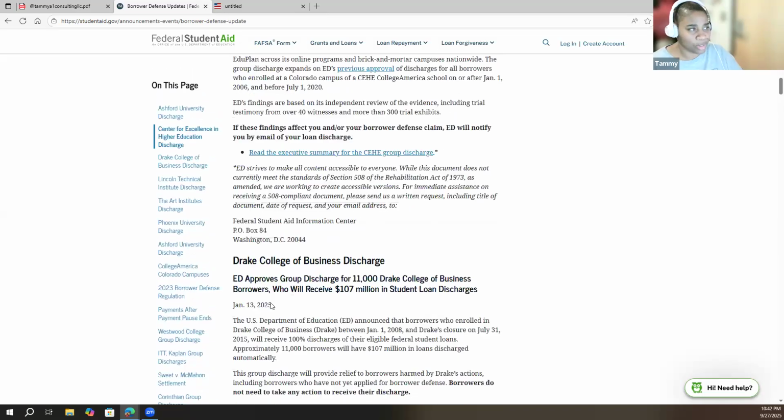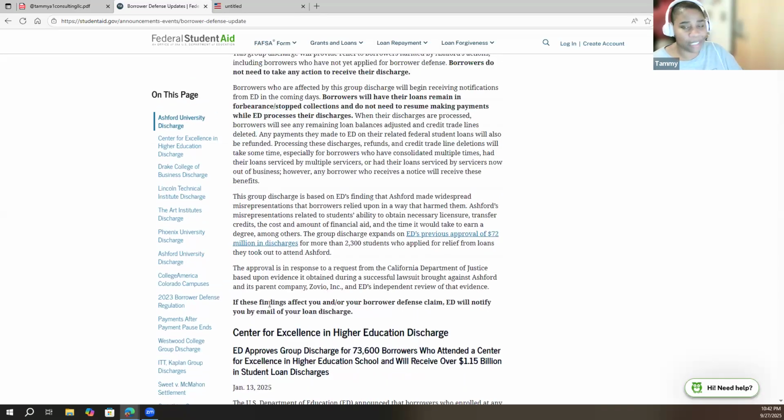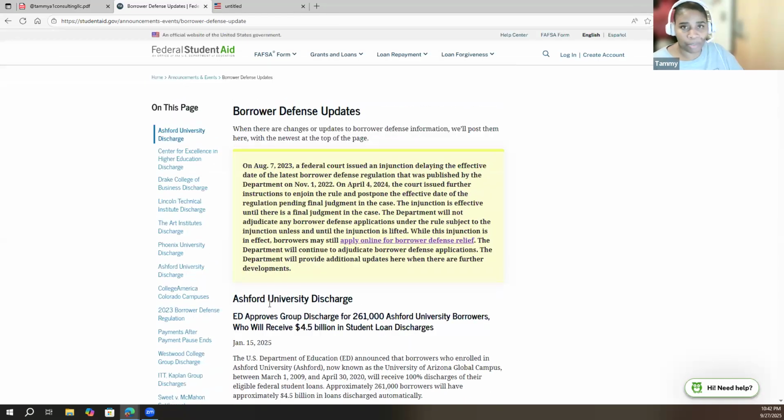But one thing that's important to know is that the application has changed. The rules have changed. With the passing of the One Big Beautiful Bill Act, the way that the borrower's defense application is going to be evaluated has changed. Now, mind you, for the prior applications, and a lot of borrowers already have their applications in, there was a 2022 rule during the Biden administration. But things happened with that particular rule.